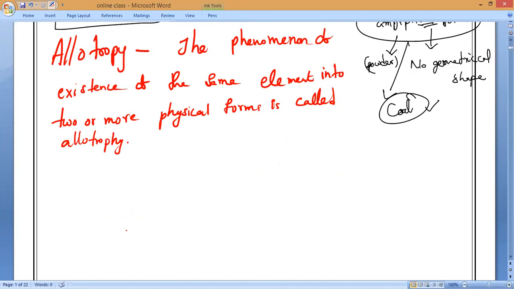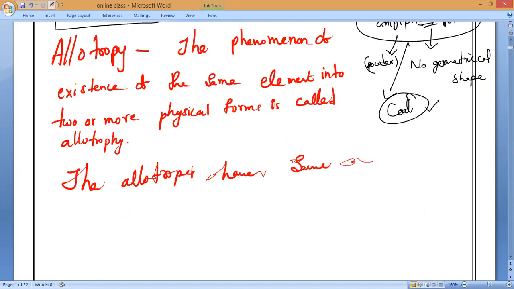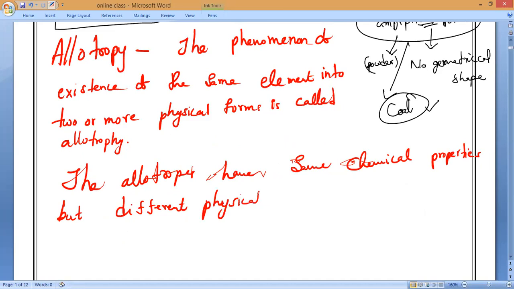Full stop. The allotropes have the same chemical properties, but different what, guys? Physical properties. Different physical properties. That's all you have to remember. Clear, everybody?